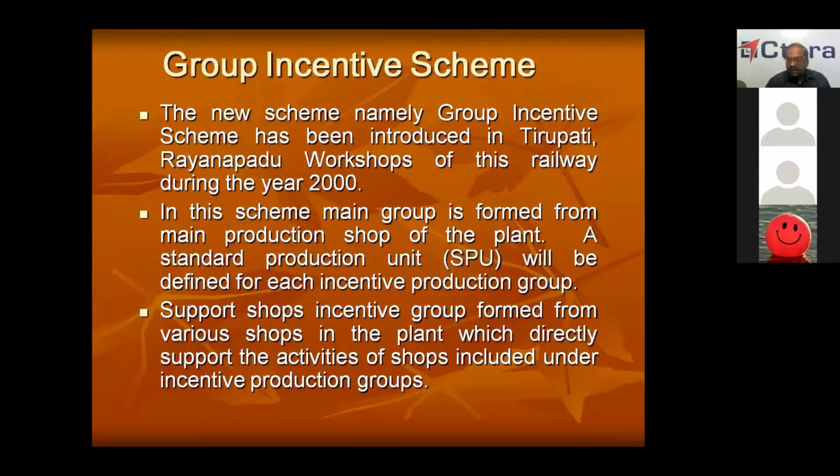And the third category is support department. Support department means like industrial engineering department, computer cell, which are not directly connected to any department. They will be doing some background work. So here also there are 3 categories. In CLW also 3 categories. In CLW, what we did: direct workers, essentially indirect workers, and indirect workers. Here shops are divided like this: main production shops, support shops, and support department. Main production shops will be getting 100% incentive. Support shops will be getting 80% of the incentive, and the support department will get 50%.